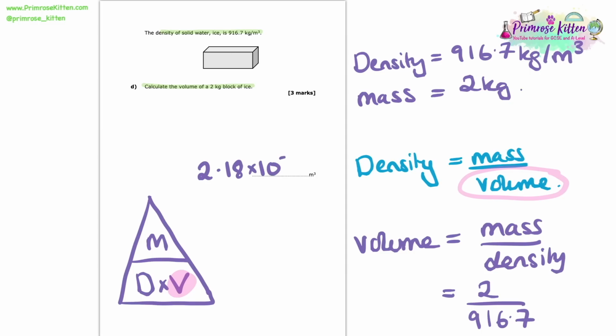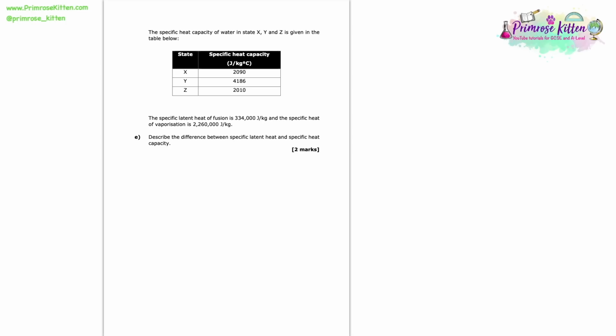We just need to put that into the calculator, and that gives me 2.18 times 10 to the minus 3. Or you could give it as 0.00218. There you are, that is question D. The specific heat capacity of water in state X, Y and Z is given in the table below. Here we've got a nice table summarising everything, and we're told that the specific latent heat of fusion is 334,000 joules per kilogram, and the specific heat of vaporisation is